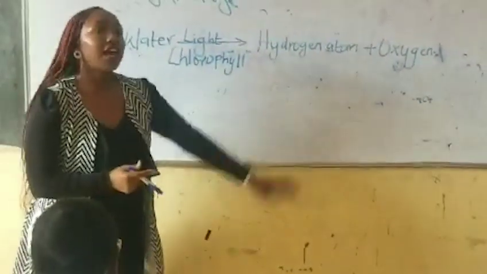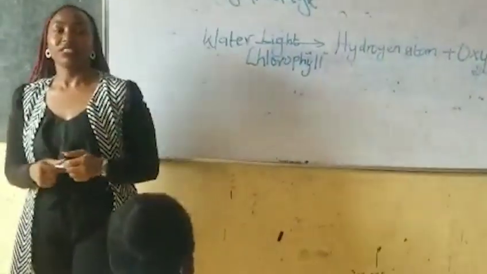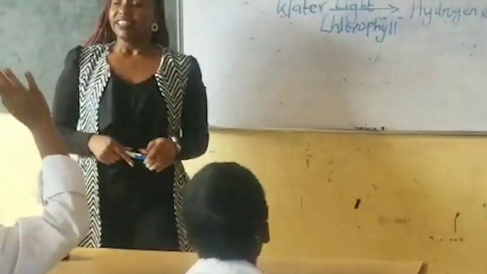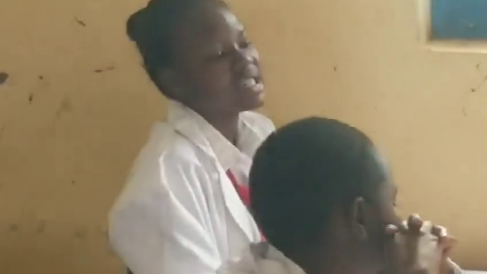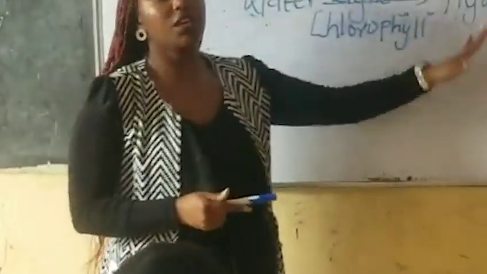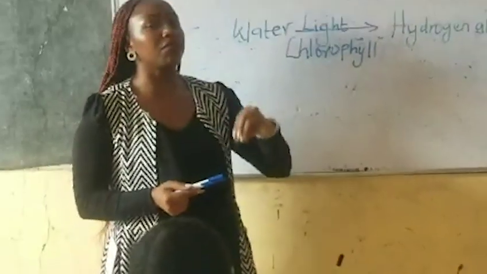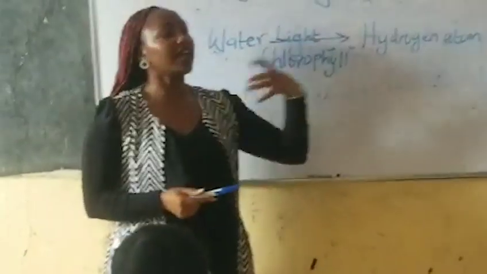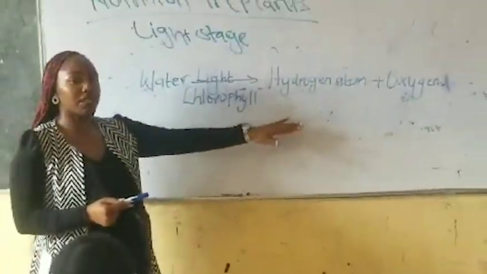What about hydrogen atoms? Yes, sir? When the hydrogen atom is produced, it is taken to the dark stage. Yes, the hydrogen atoms produced in the light stage now enter the dark stage, where they will combine with carbon dioxide in another process. We'll be talking about them.